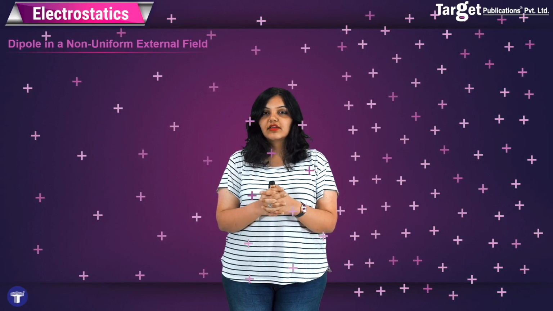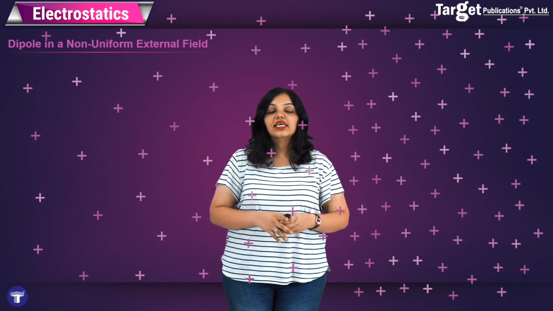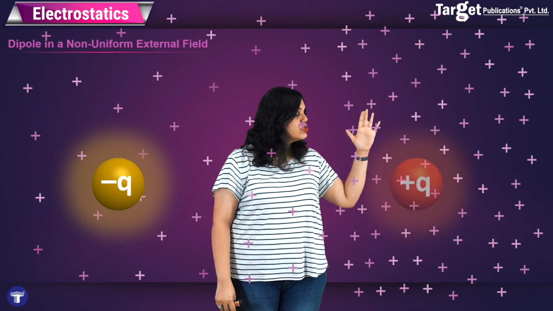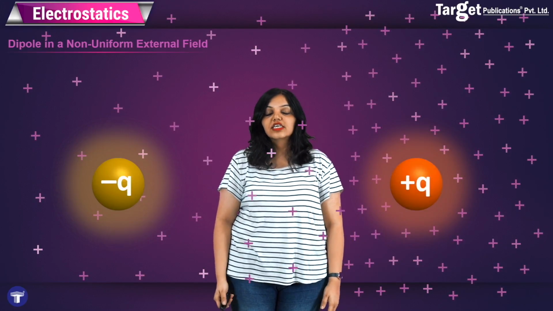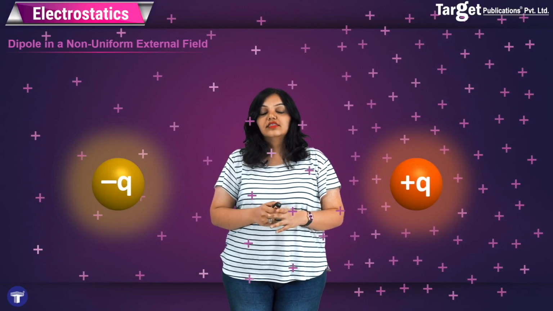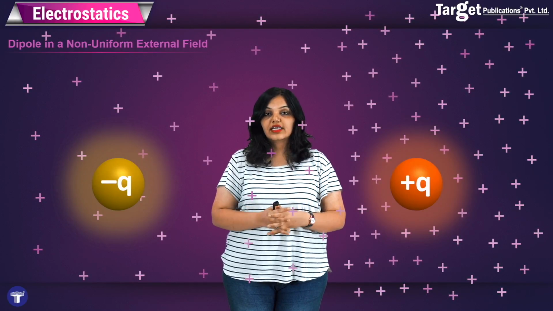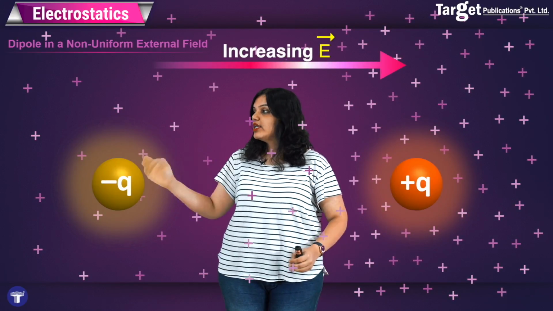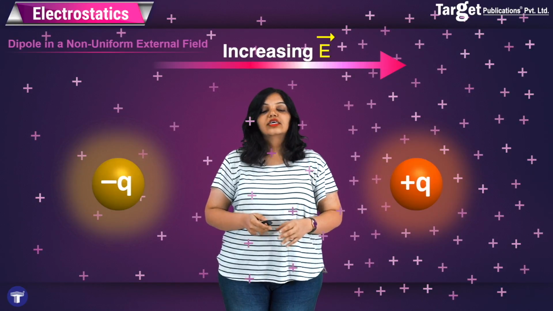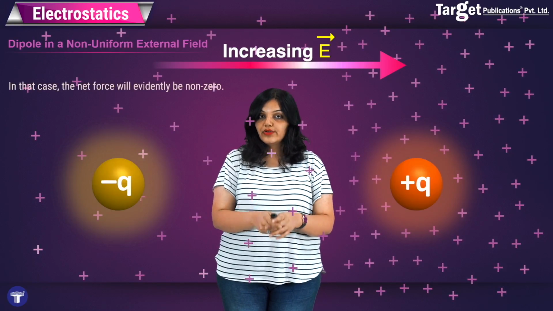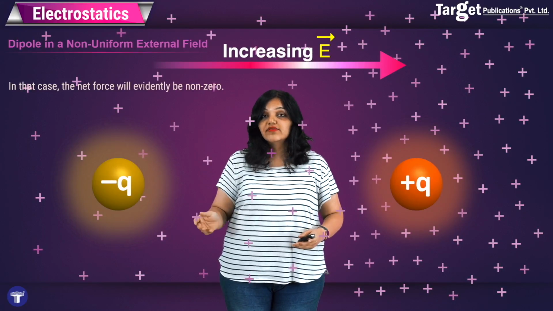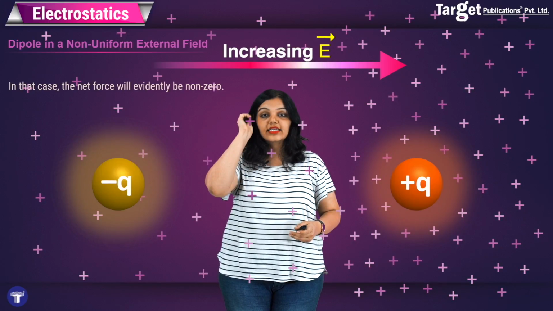In this non-uniform external field, I place the dipole. So you can see I have placed the minus q charge in the region of the weak electric field and the plus q charge in the region of the strong electric field. As I have already mentioned before, the direction of the increasing strength of the electric field will be from the right to the left, because the field is strong on the left and weak on the right. Now we already know that the net force acting on a dipole in a non-uniform external field will not be zero, because the magnitude of the force acting on each of these charges will not be exactly equal. Let's see the force acting on which of these charges is greater.